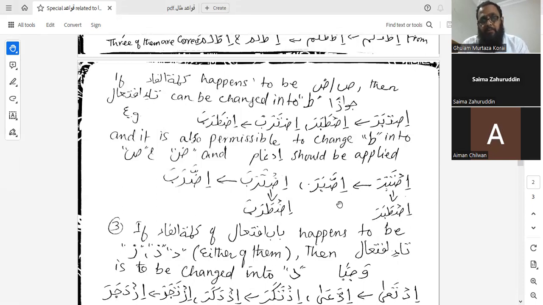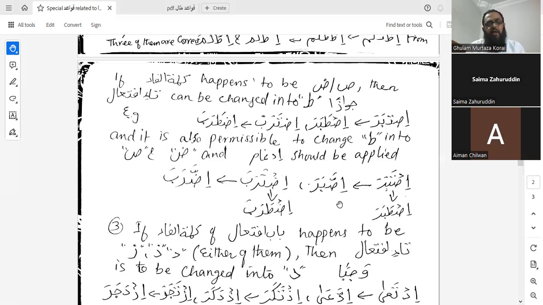Okay, now two huruf are left, because we have learnt about two huruf, that is fa and dha. So now we are left with swad and dhad. If swad or dhad come into kalimatul fa after bab iftial, the ta of bab iftial is going to be changed into ta wajiban. Now it comes to idgham.